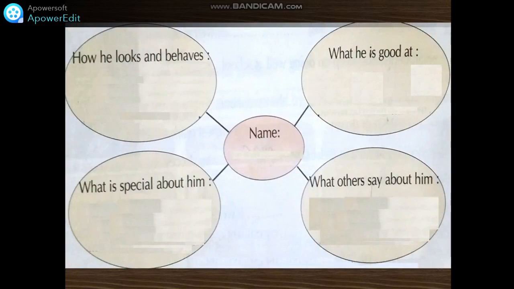So, how he looks and behaves, what's the name of the person we are describing, what is he good at, what is special about him, what others say about him. All this information is in the paragraph about Song. So the name is, of course, Song. Very good.